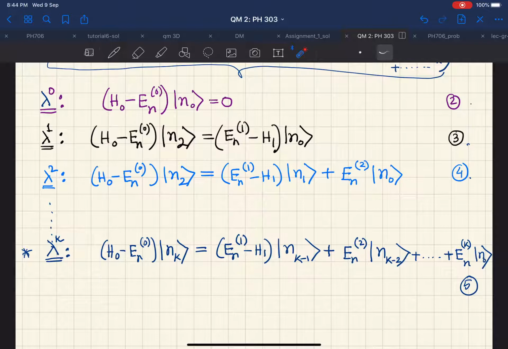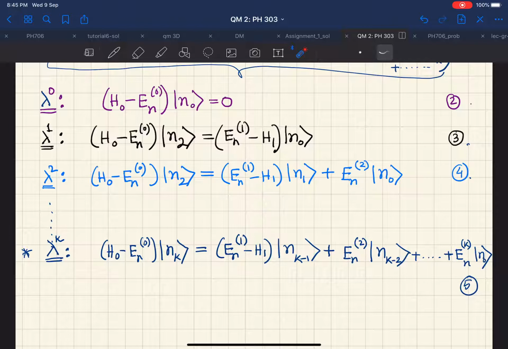Whenever we have taken the lambda to the power k coefficients, there are k number of terms on the right hand side. Now at each stage you also have to notice, this first equation is already known because H_0 is given to you. It's a known Hamiltonian, so you know its spectrum completely, you know what the kets n_0 are. But at each stage after this, only two quantities are unknown: one is a state correction, which we have denoted by ket n_k, and an energy correction, which we have denoted by E_n^k.